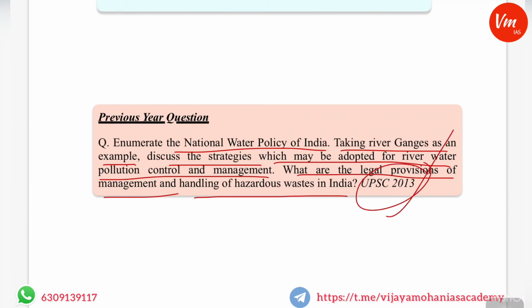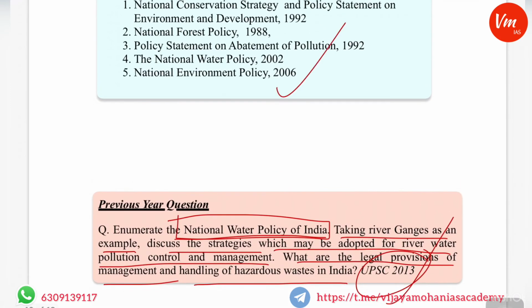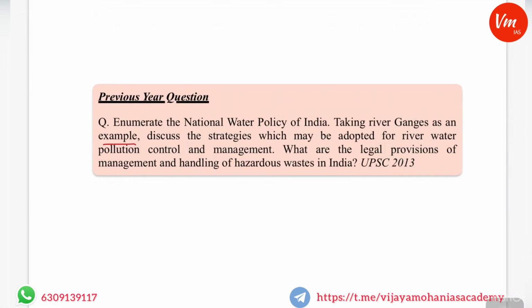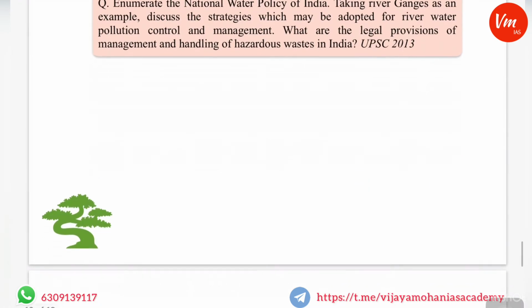I have placed it here because it mentions the National Water Policy of India. Like this, there might be a question in upcoming exams directly about the National Environment Policy of 2006. So all these policy statements, you need to prepare a brief note on. This is the part related to national policies.